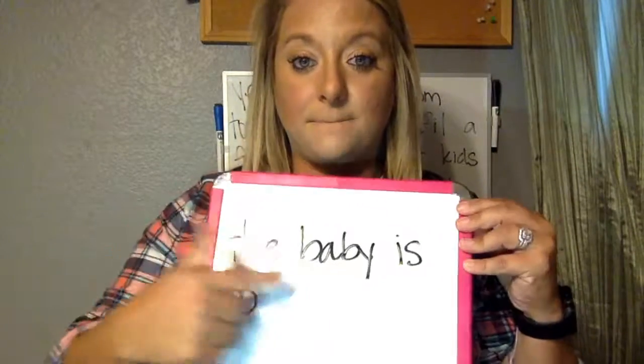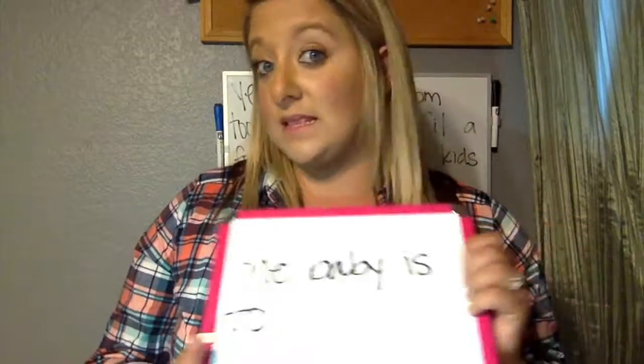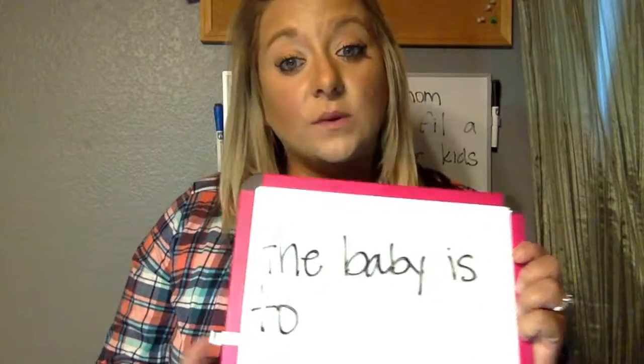Okay, so you guys have already gone and you have taken your sentences and you've worked together with a partner. So now I have two sentences here that we're going to discuss and go over together as a class. The first sentence says, the baby is 2. There are 3 things wrong with this sentence. Does anybody know what's wrong?